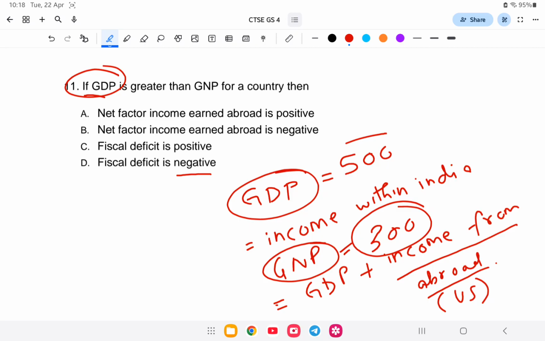Negative in the sense that instead of ... it results in negative. So the answer is what? Option number B, that is, net factor income earned abroad is negative. So the answer is B. Next question.